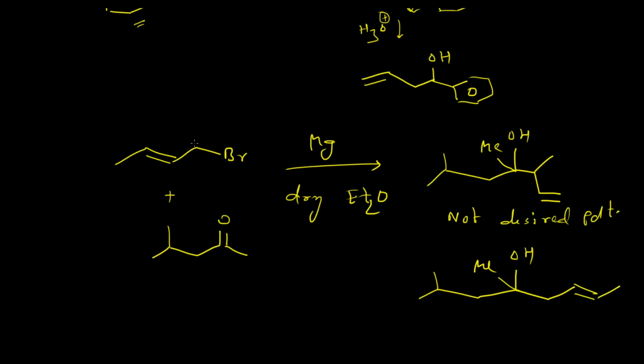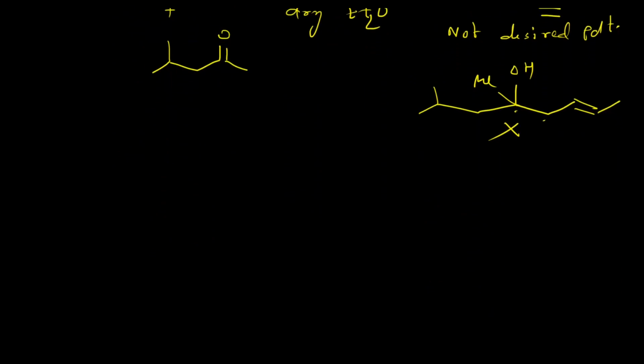So this center should attach to this carbonyl center and the rest of the part should stay as it is in the starting allyl halide. But that is not the case. This product is not formed at all after the reaction, and this is the sole product. So how is it forming during the reaction?